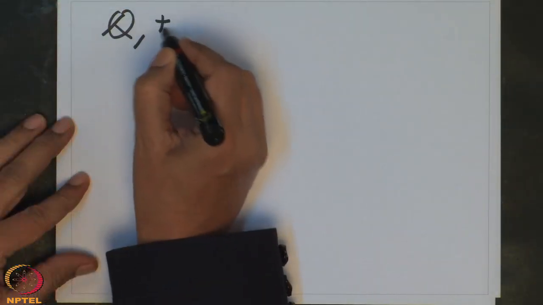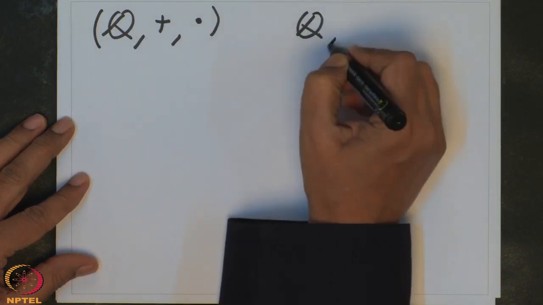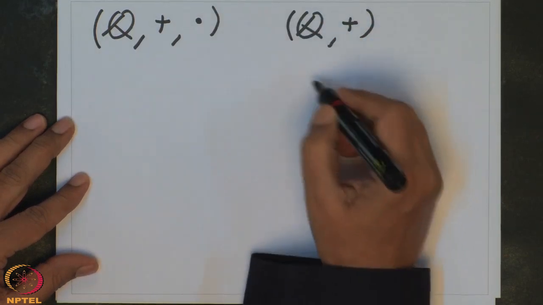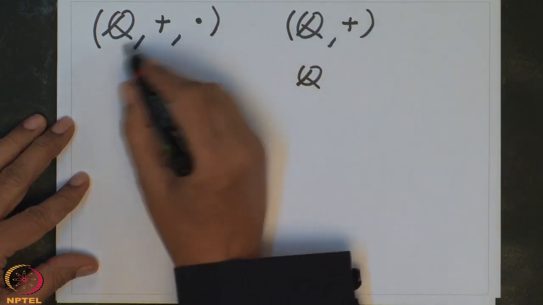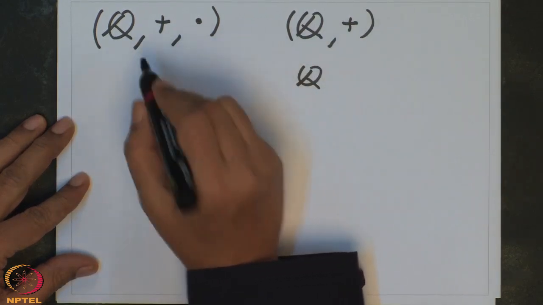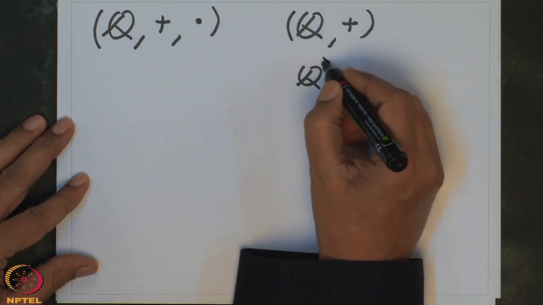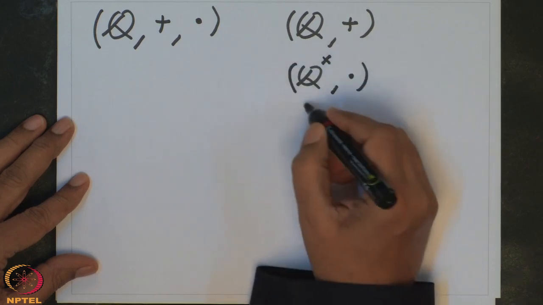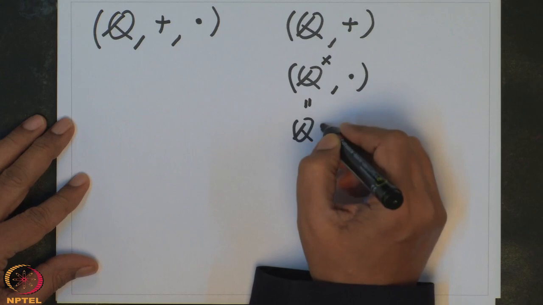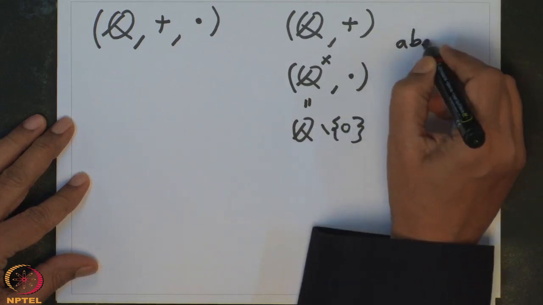So Q plus and dot: you have to remove 0 because 0 doesn't have an inverse with respect to multiplication. So that I will denote by Q cross dot, where Q cross is Q with 0 removed. Both these are abelian groups.